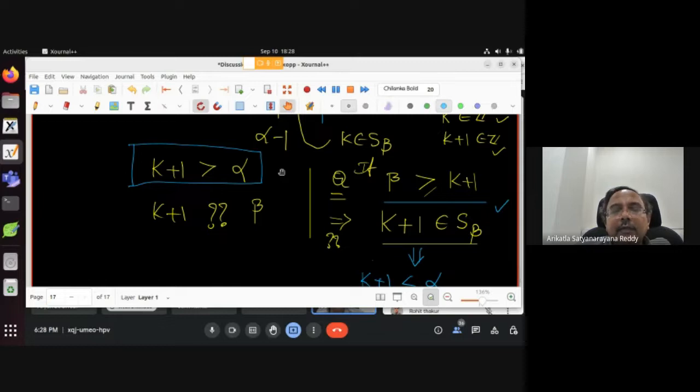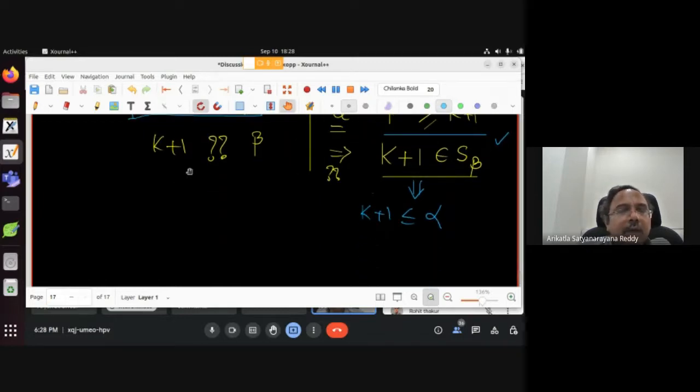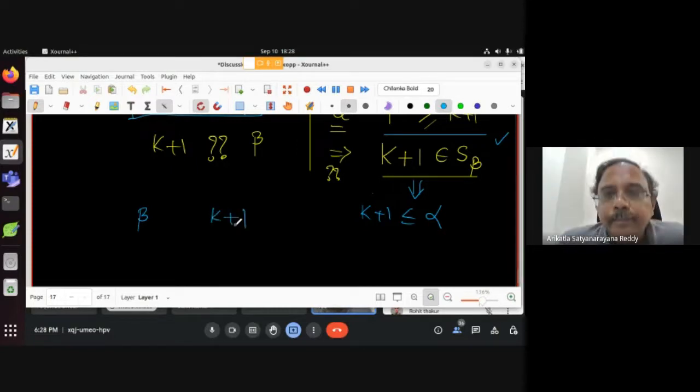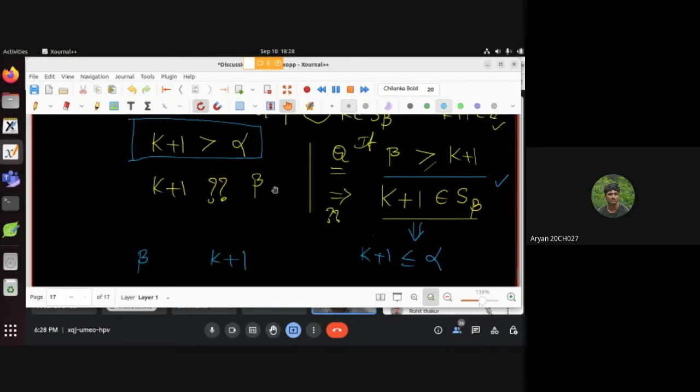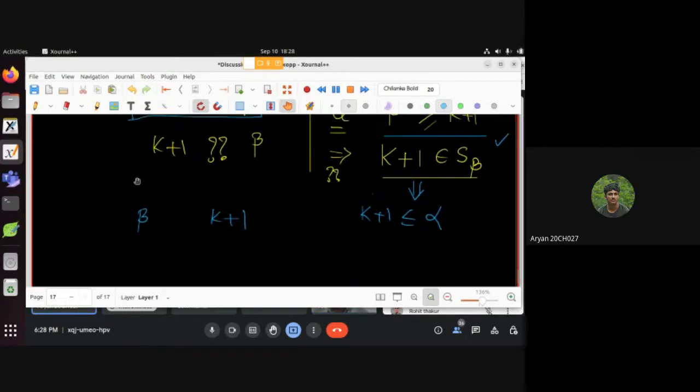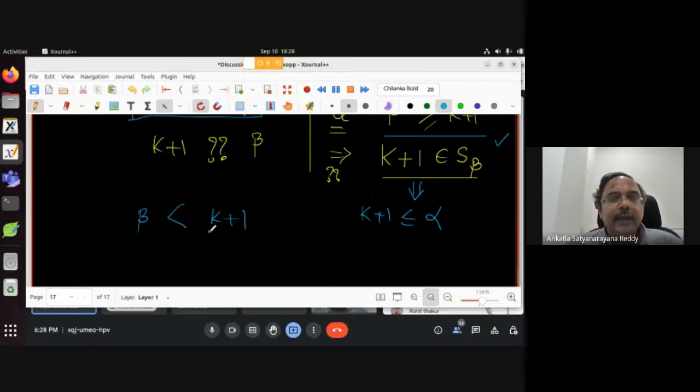Now what is the relation between beta and k plus 1? Right? Tell me. Beta is less than k plus 1. Here, I want just to go up to this extent. So, मेरा beta है अभी.